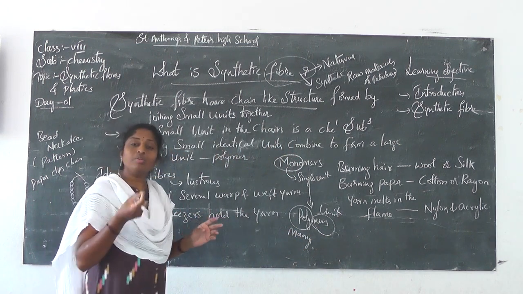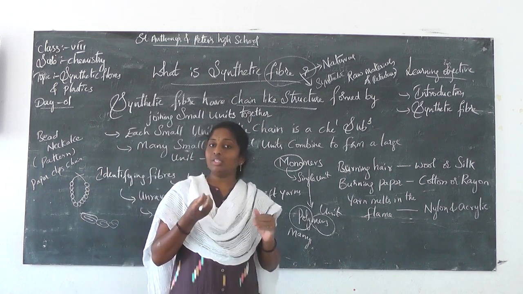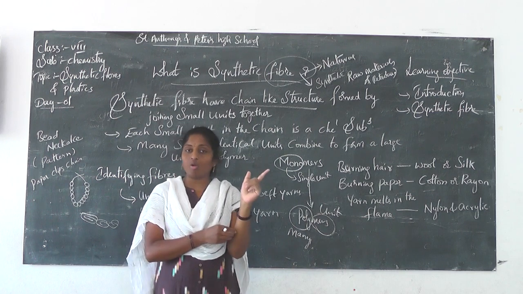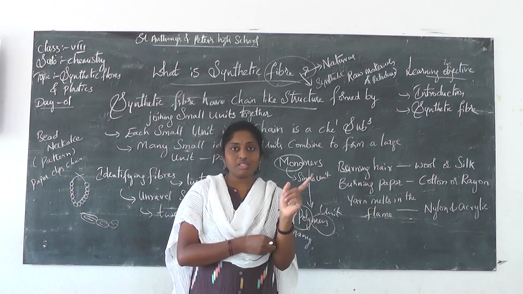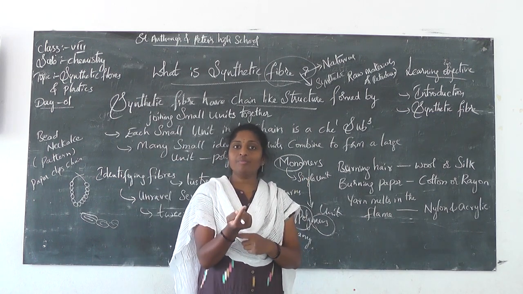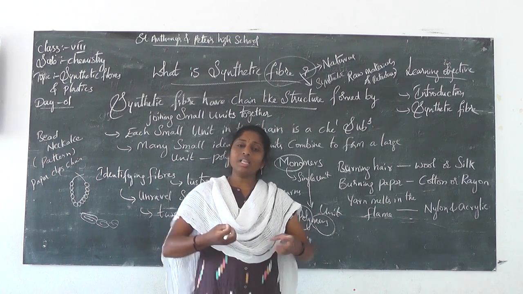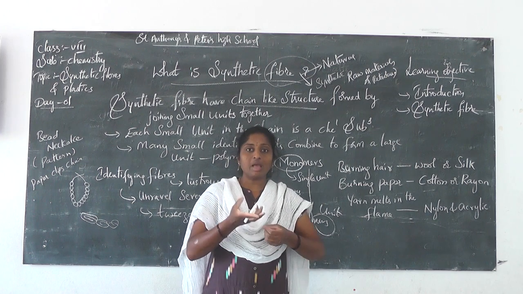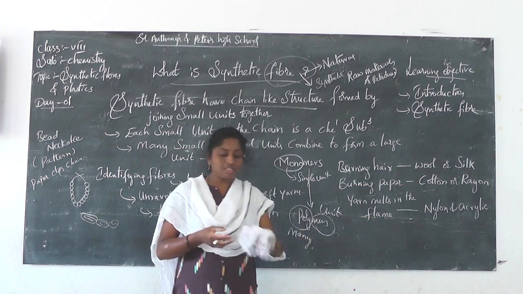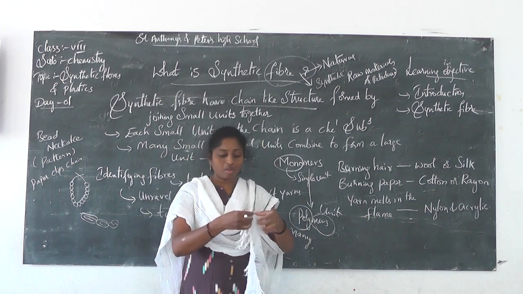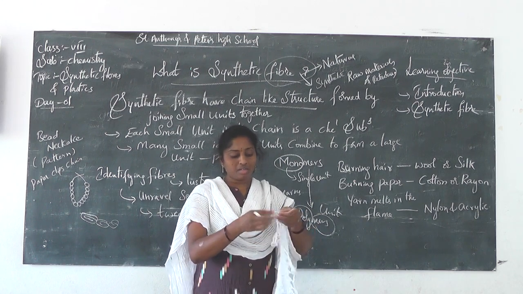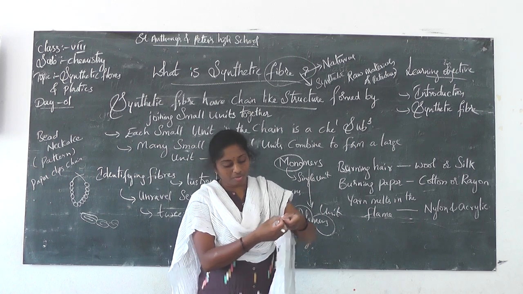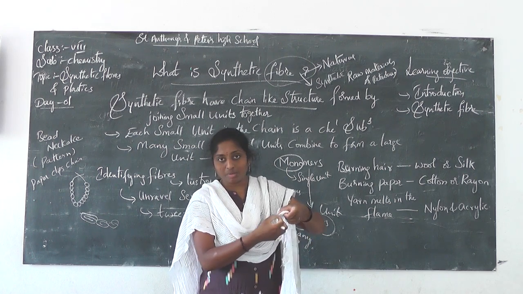Okay. So now we are going to do a small activity called the burning test. For this burning test, you have to take one small rod or iron piece or small wire. Select some different types of fibers present in your house, take a small sample of the thread, cut a thread, and take the layers from it. Suppose if the cloth is like this, if you remove it like this, one layer will come.